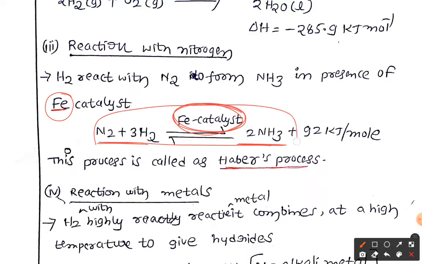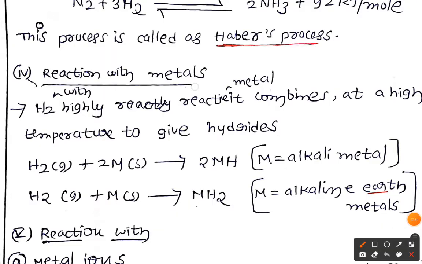This process is known as Haber's process. We already came to know what Haber's process means, the preparation of ammonia and its conditions, in the chemical equilibrium Le-Chatelier principle applications. So with dihydrogen you are going to produce ammonia, and the process name is Haber's process.